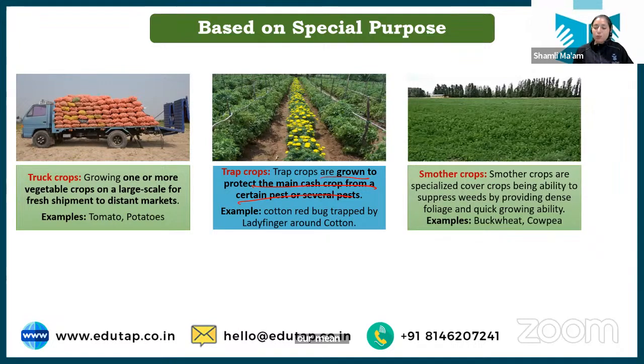Next we have the smother crop. Now smother crops are basically, students, some crops which do not allow weeds to grow. See, fouling crops were those which were allowing the weeds to grow, but smother crops are those which do not allow weeds to grow. So they cover the field as soon as possible and they do not leave space for weeds so that they can grow. So such crops are called smother crops. Examples are buckwheat and cowpea. Clear? I hope this is also clear to you.